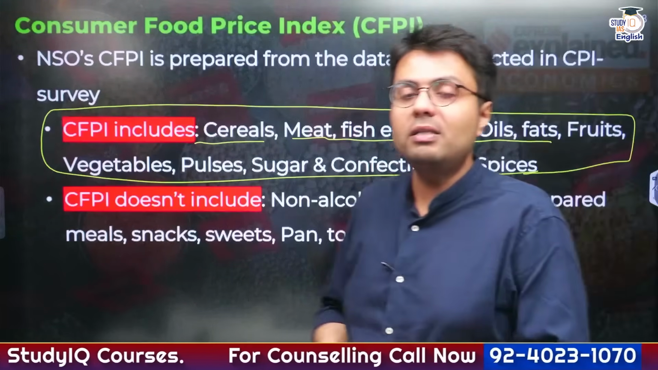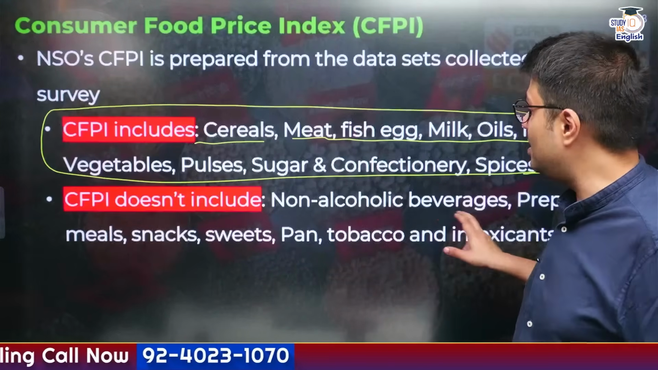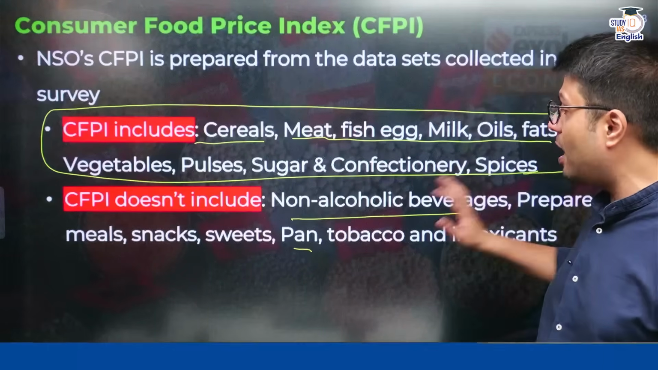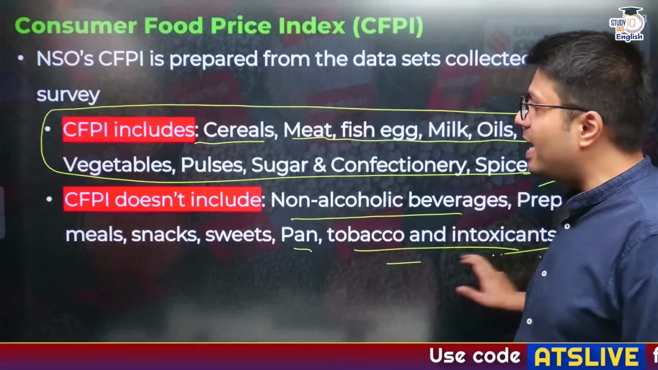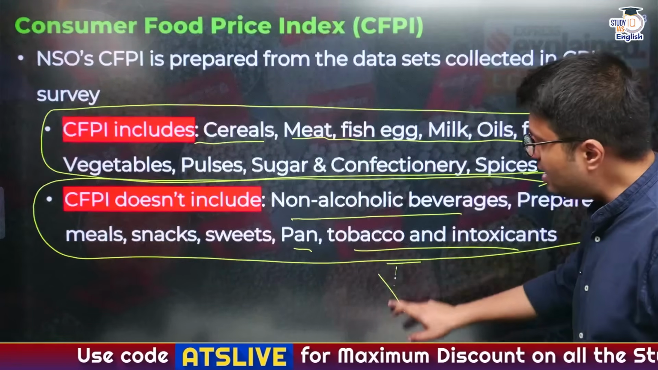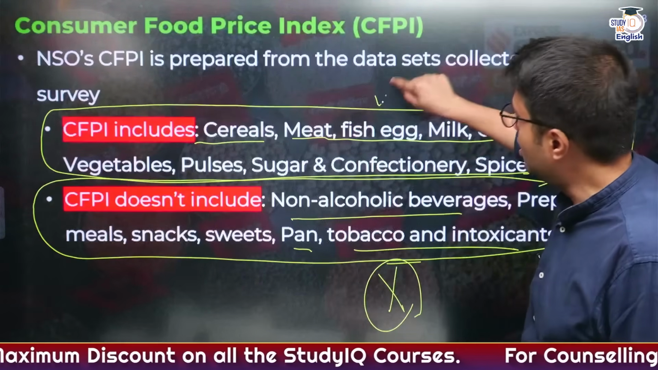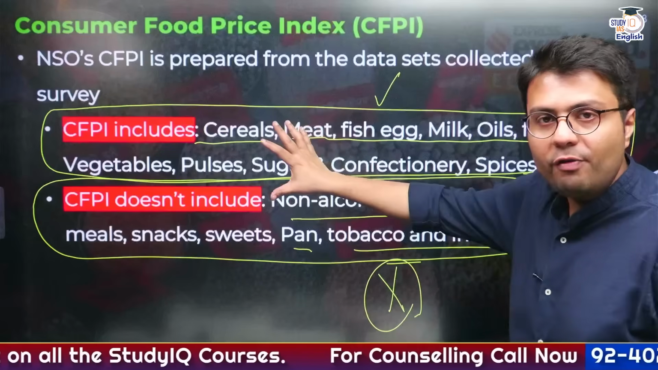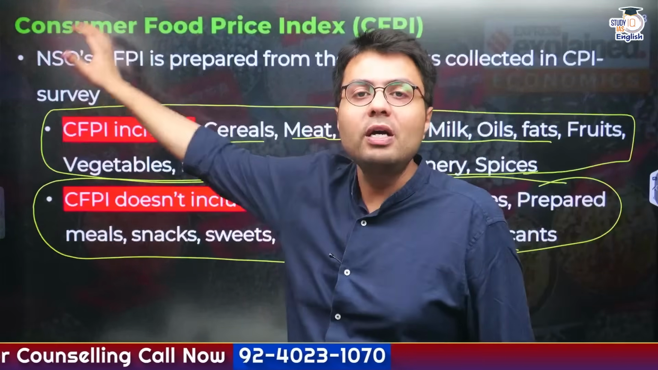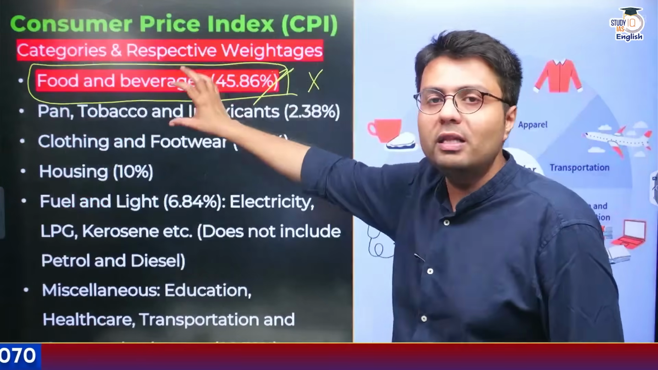But there are certain items which are not consumed by a majority portion of the society. These might be non-alcoholic beverages, these might be sweets, these might be pan, tobacco, intoxicants. So these items which are not consumed by the majority section of our population are not considered whenever you have to calculate the food inflation. So the upper portion is included in food inflation, the lower portion isn't, and this constitutes what is known as the consumer food price index.